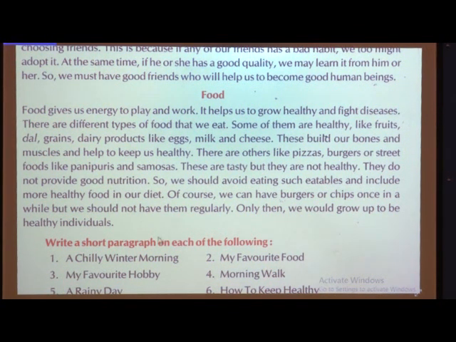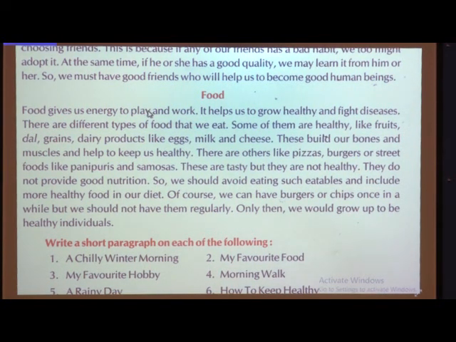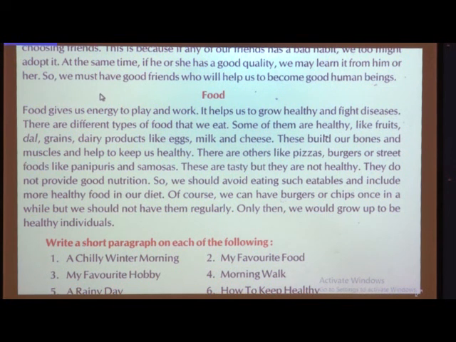Children, the main conclusion of all these paragraphs is how to write a paragraph in proper order. Once again I am telling you, you should write the paragraph on a single topic. The sentences should be related to each other and arranged properly, and third, the conclusion should have some suggestions and some sayings.